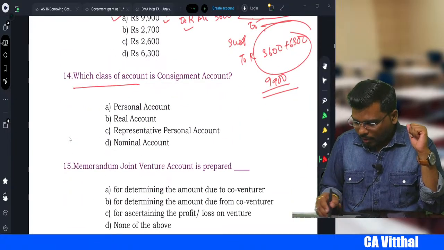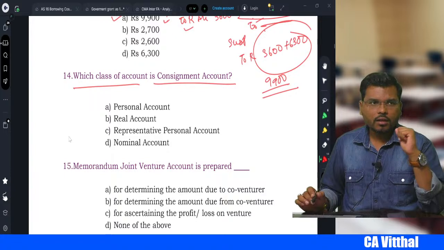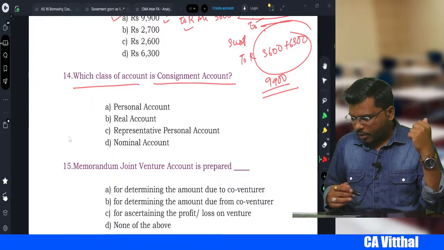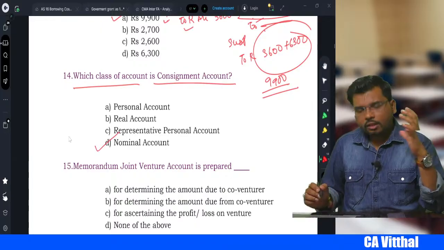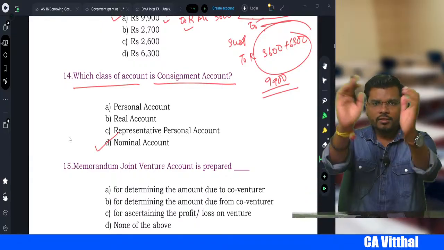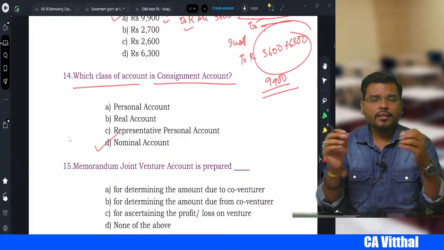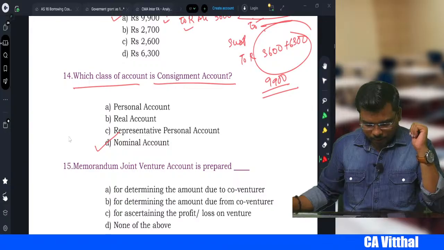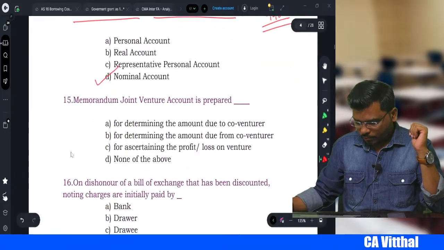Which class of account is a consignment account? Is it a real, nominal, personal or representative personal account? It is what, sir? Nominal account, right? Even this you have studied in the consignment chapter, right? In our regular class we have discussed this too. Okay, next, my dear student.